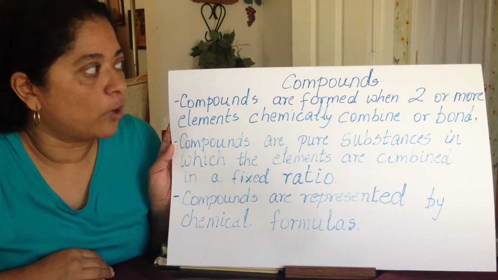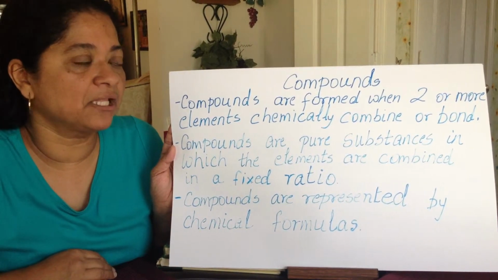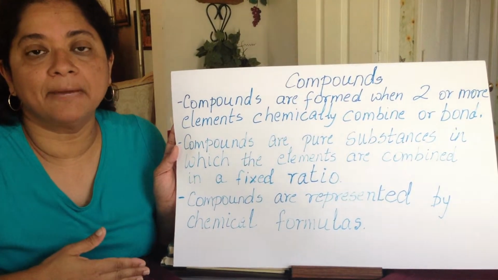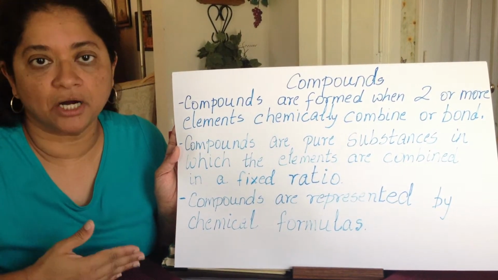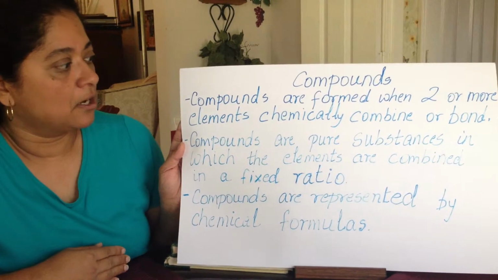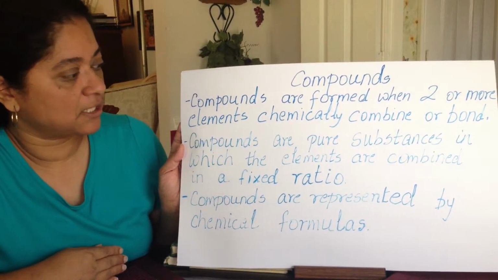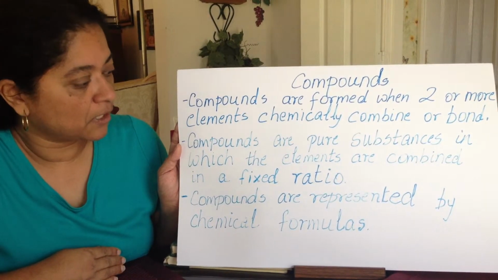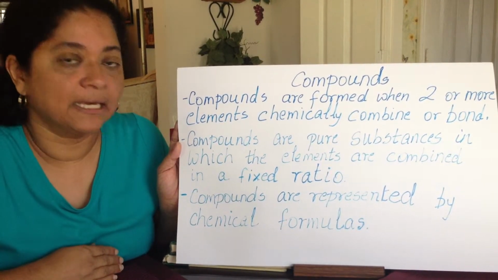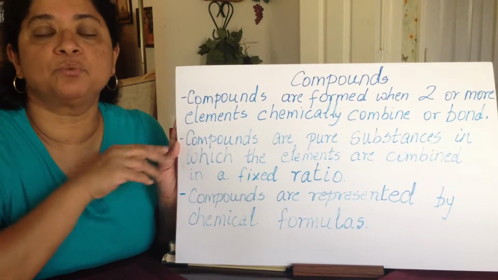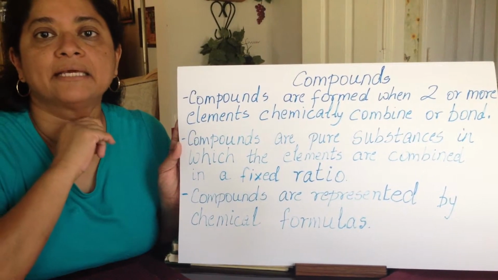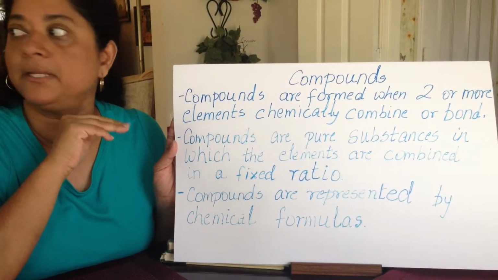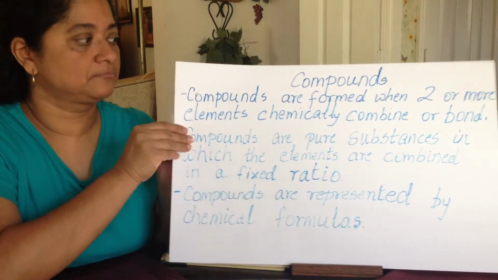Compounds are formed when 2 or more elements chemically combine or bond together. Chemically combine, another word for that is bonding, chemical bonding. Compounds are pure substances in which the elements are combined in a fixed ratio. Compounds are represented by chemical formulas. We just looked a little while ago at the chemical formula for carbon monoxide was CO, a combination of carbon and oxygen.